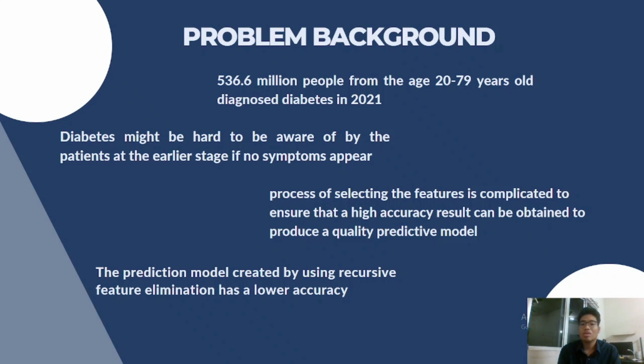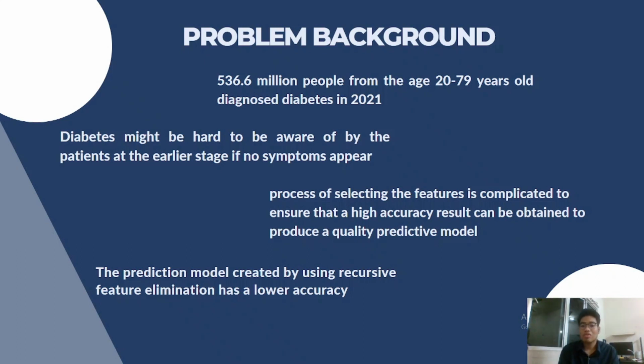So for some problem background, according to research, a total of 536 million people from the age of 20 to 79 years old were diagnosed with diabetes in 2021. Diabetes might be hard for the patient to be aware of at the early stage if no symptoms appear. The rising prevalence of diabetes is associated with the aging of the population. The patient will receive medical care after doing specific tests that can confirm whether they have diabetes.